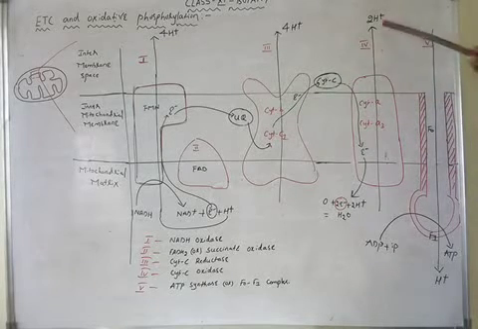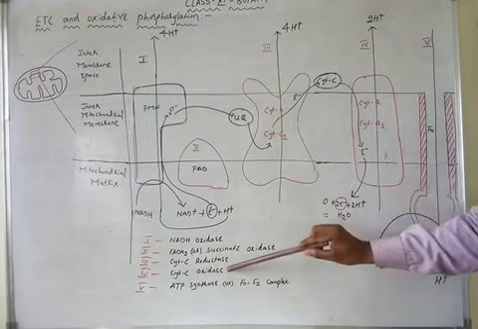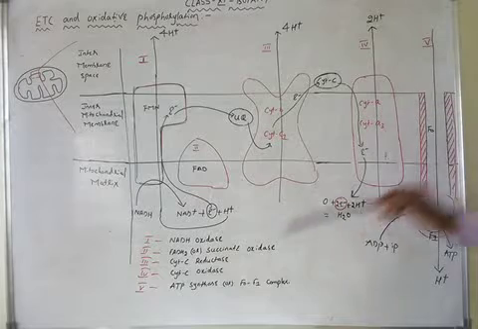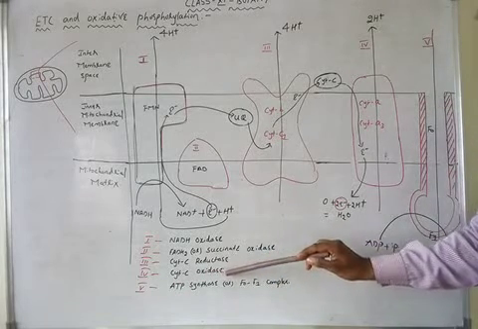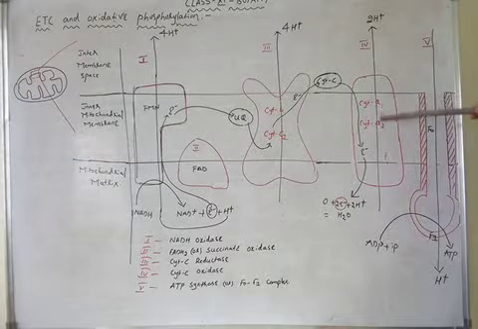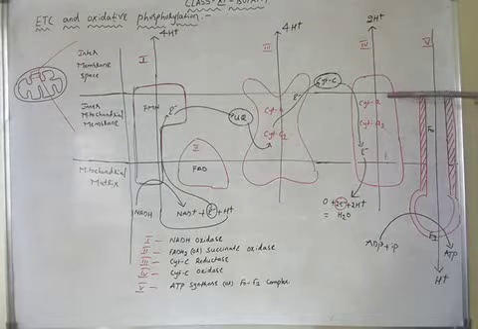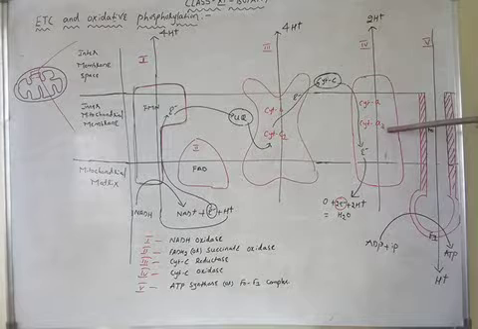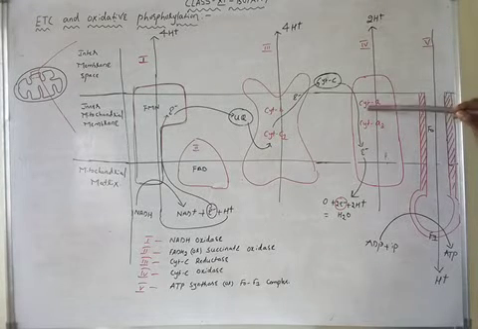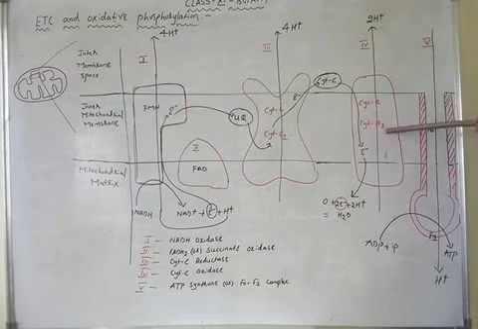What is the name of complex 4? The name of complex 4 is cytochrome C oxidase. Complex 4 is made up of cytochrome A and cytochrome A3.